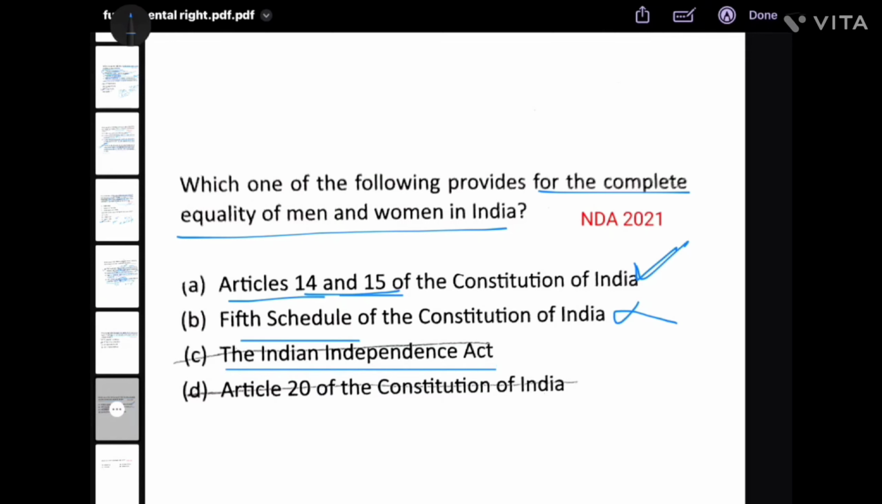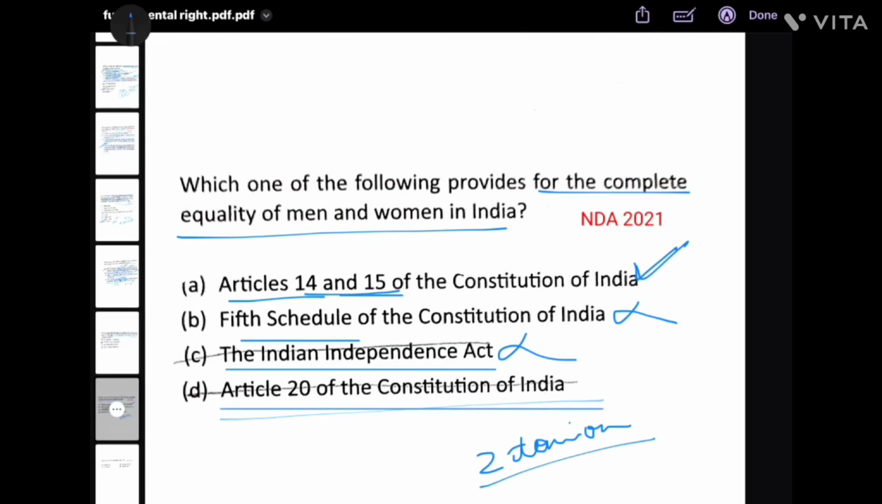Indian Independence Act. Indian Independence Act basically was talking about an independent sovereign state and about partition and creation of 2 dominions, India and Pakistan. So this is incorrect. And Article 20 of Constitution of India, it is prohibition against arbitrary action. This is also incorrect. Article 20 we have discussed. No retrospective imposition of law and no double jeopardy, no self-incrimination.